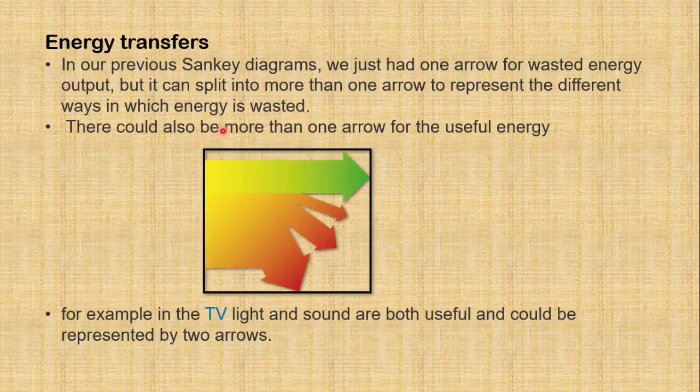Energy transfer. In our previous Sankey diagrams, we had just one arrow for the wasted energy output, but it can be split into more than one arrow to represent or to name the forms in which energy is wasted. For example, in a TV, light and sound are both useful and could be represented by two arrows.